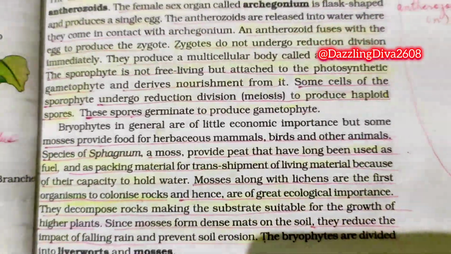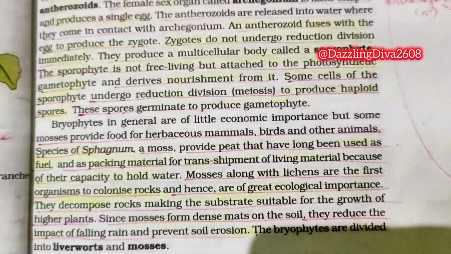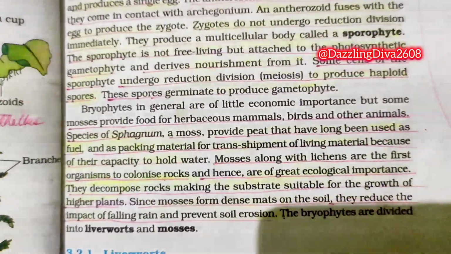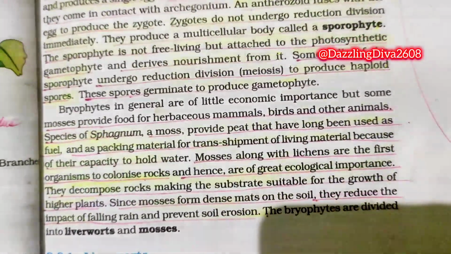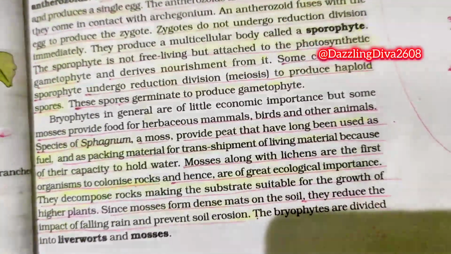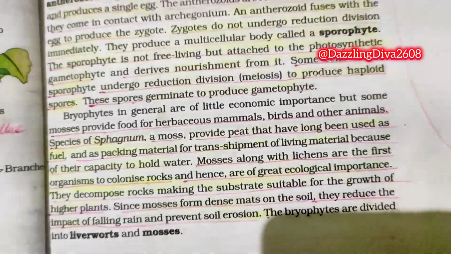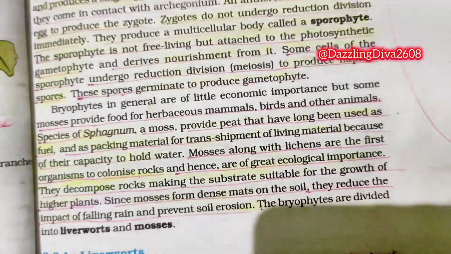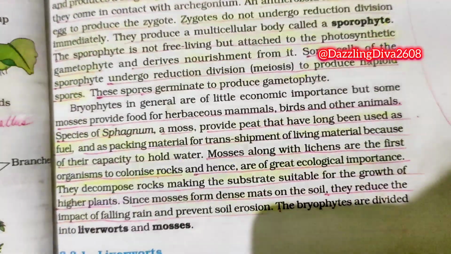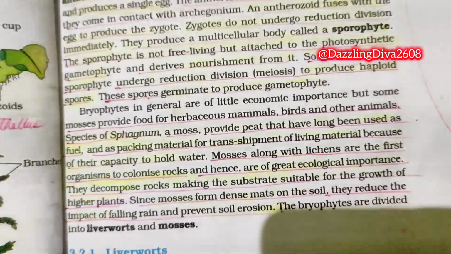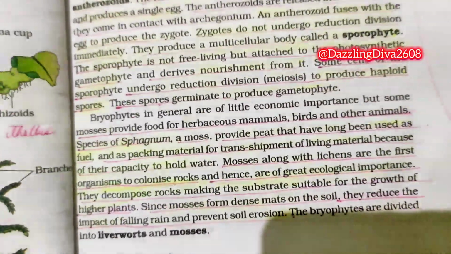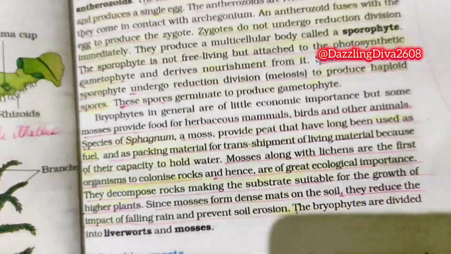Bryophytes in general are of little economic importance, but some mosses provide food for herbivorous mammals, birds, and other animals. Species of Sphagnum, a moss, provide peat that has long been used as fuel and as packing material for transshipment of living material because of its capacity to hold water. Mosses, along with lichens, are the first organisms to colonize rocks and hence are of great ecological importance. They decompose rocks, making the substrate suitable for the growth of higher plants. Since mosses form dense mats on the soil, they reduce the impact of falling rain and prevent soil erosion.